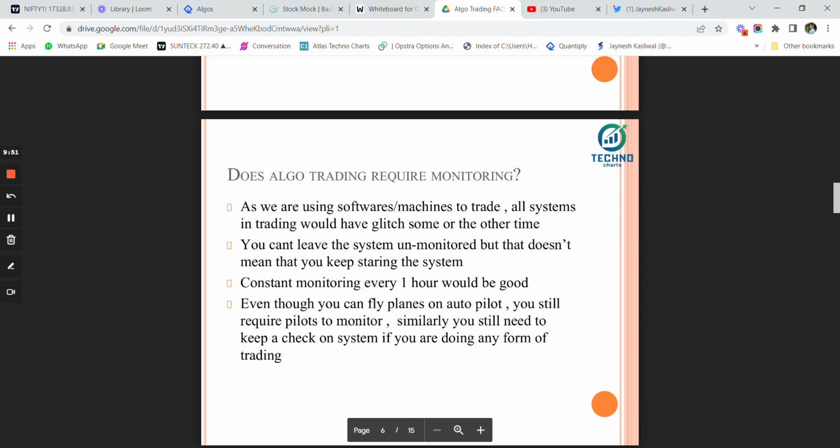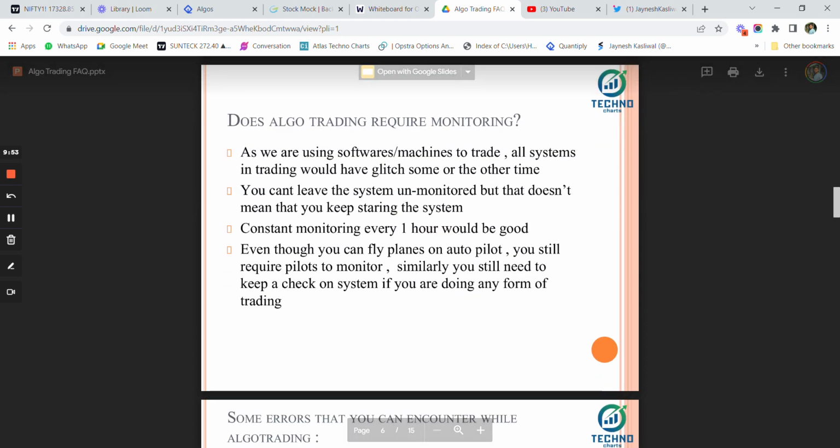And yeah, so does algo trading require monitoring? Now, as we are using software and machines to trade, all trading systems in the world would glitch at some point of time, right? So you cannot leave the system unmonitored, but that does not mean that you keep staring at the system every second, right? So constant monitoring every 1 hour would be a good thing to start with, where you just keep on checking whether the stop loss has been placed, and whether the algo platform or your broker is working fine or not.